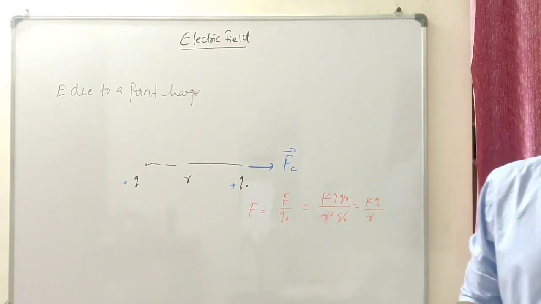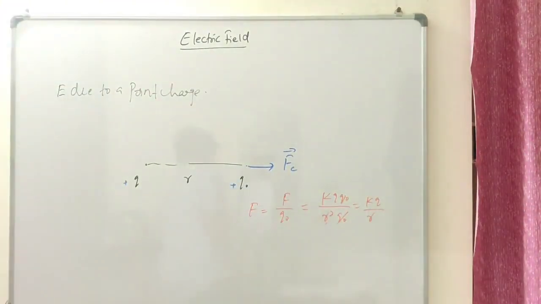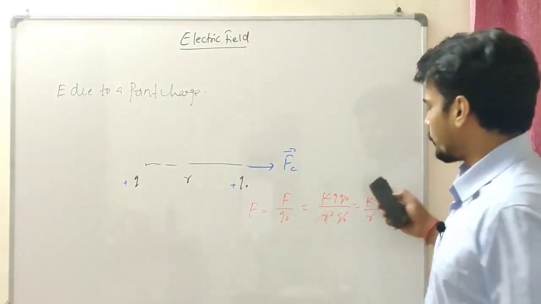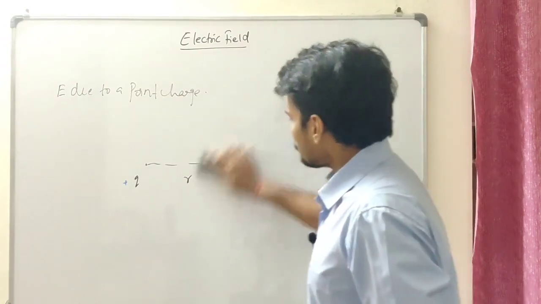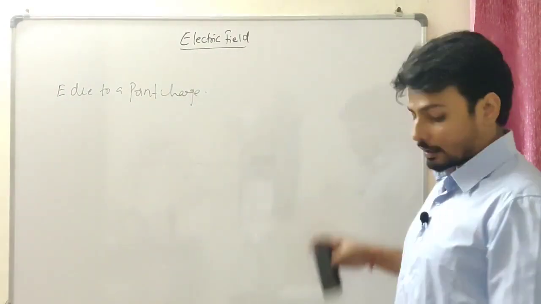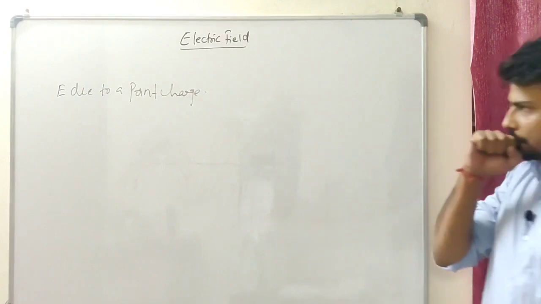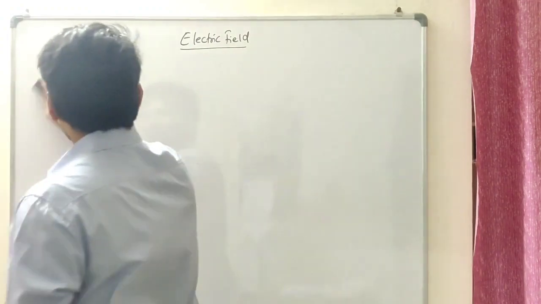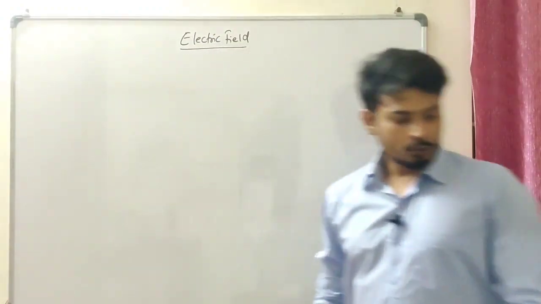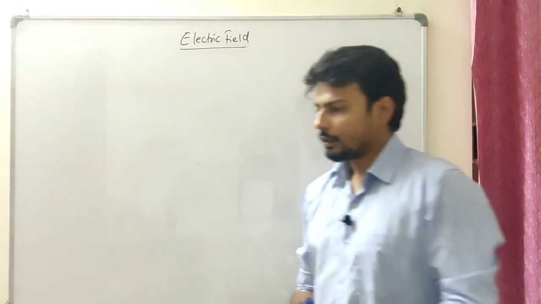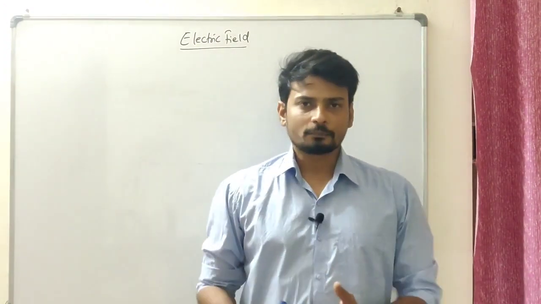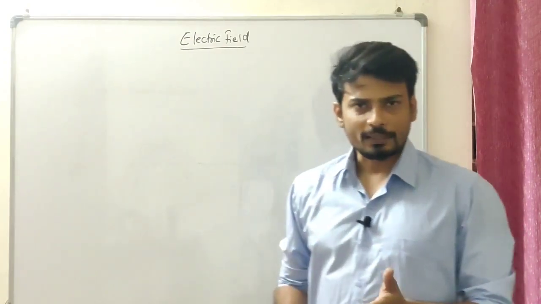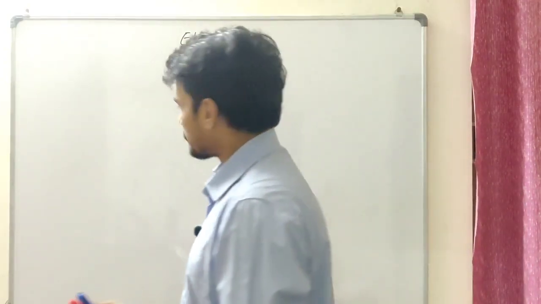That's the electrostatic field or electric field due to a point charge over here. So KQ by R square, sorry about that, that should be R square, is the field due to a point charge. Now, as we know that the electrostatic field is a vector quantity, it should follow the vector rules of addition. So when we have multiple charges coming together, it's going to follow the principle of superposition. I'm going to show you one example based on the superposition principle.